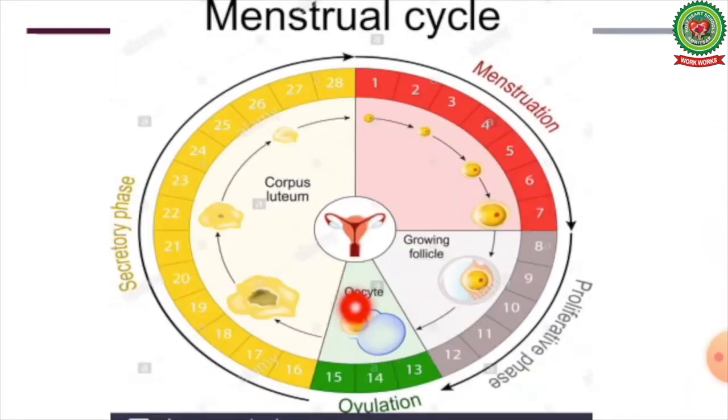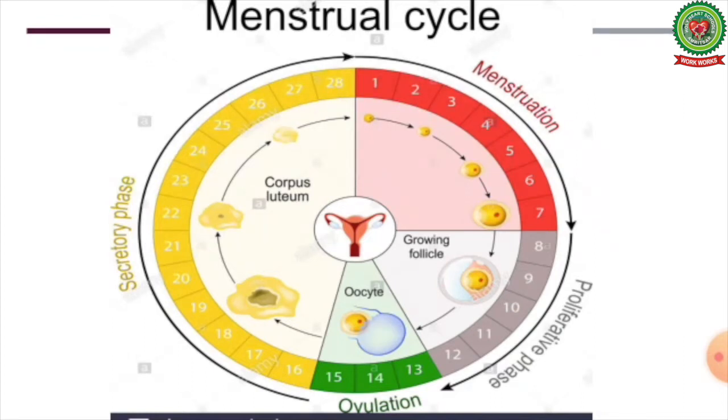So, in this picture, we can see the menstrual cycle. The menstrual cycle is divided into three phases. First one, menstruation. Second one, proliferative. Then on the 14th day, there is ovulation and then the secretory phase.